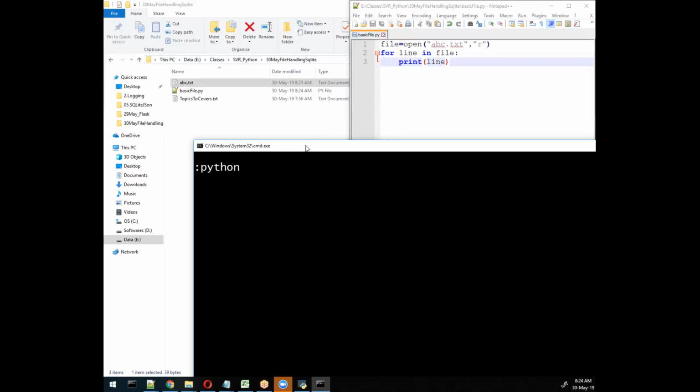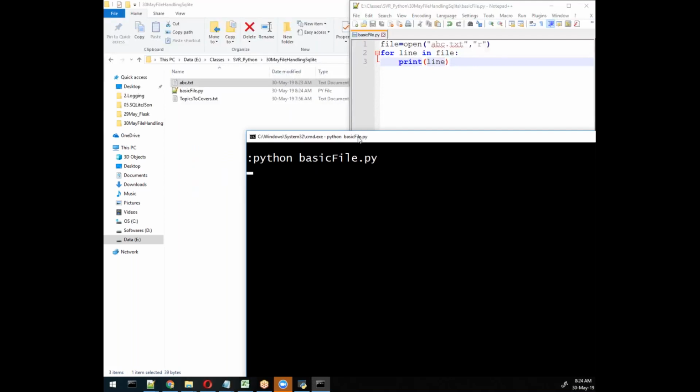Python, and then basic file .py. It will try to read all of this file's data content and display the output directly. Okay, see here the output, and this is our code. We have abcd, whatever we have, we are getting this output. So this is the purpose of the file basically.